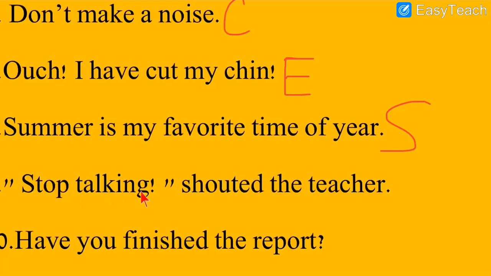Next one, number 9. Stop talking, shouted the teacher. See, the teacher shouted at the students. Maybe they were talking, that's why they were making a lot of noise. So the teacher shouted, stop talking. Now, we can see over here, an exclamation mark is there, but this is not an exclamatory sentence. Do you know why? Because the tone of the teacher, the way she spoke, was very harsh. The tone of the speaker is very harsh and very impolite.